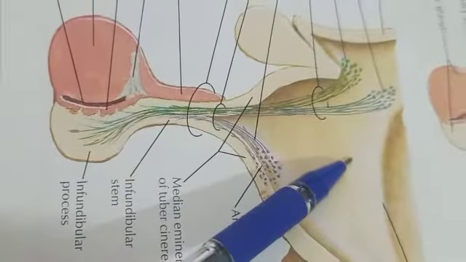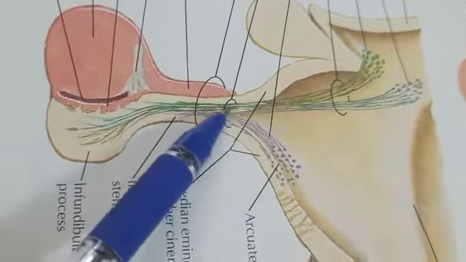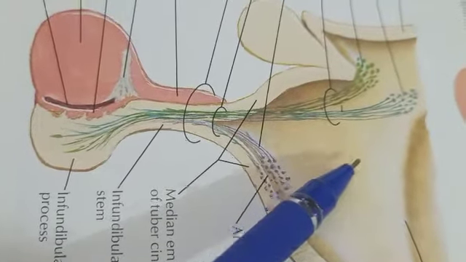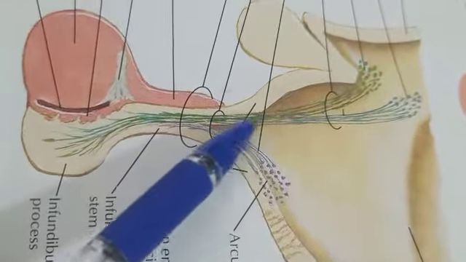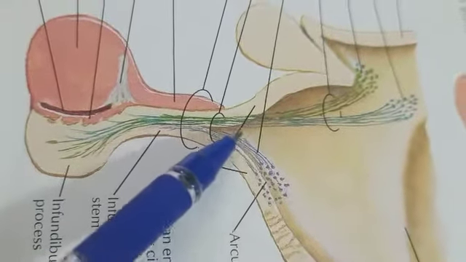This is the third ventricle. So in the recess, this is the infundibulum. So we can see the extension of the third ventricle. Third ventricle means cavities of the brain. So infundibular recess of the third ventricle. This is the infundibular recess of the third ventricle.